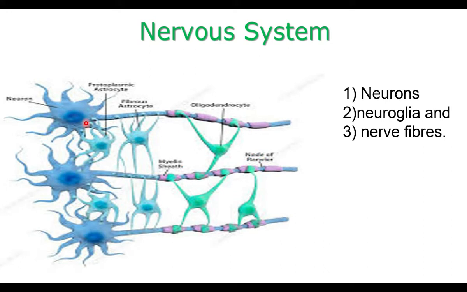Here we can see three neurons and 1, 2, 3, 4, 5, 6, 7 glial cells. The glial cells form neuroglia. The glial cells are supportive cells. Nerve fibers, neuroglia, neurons. Neurons are called nerve cells. They are the components of nervous system.